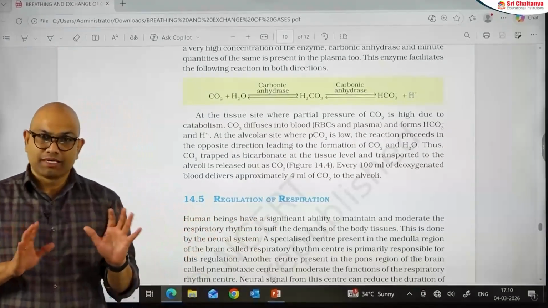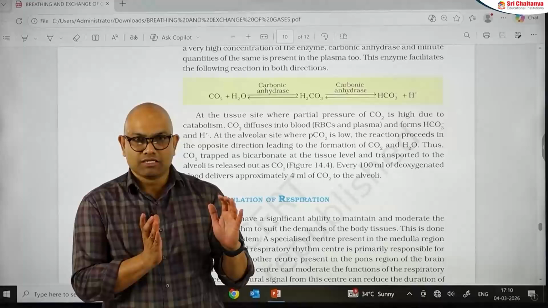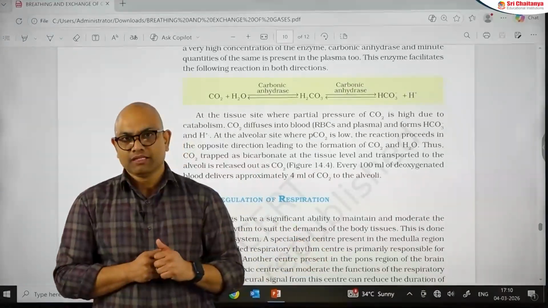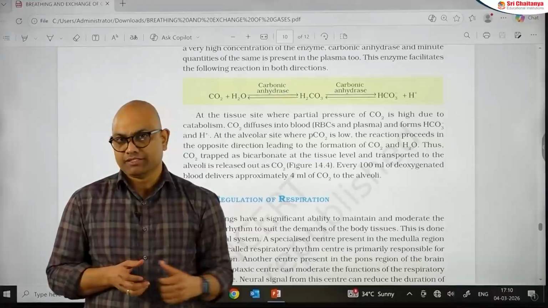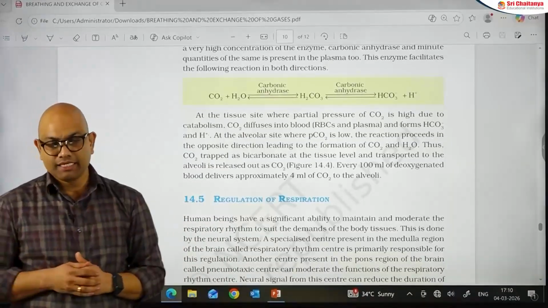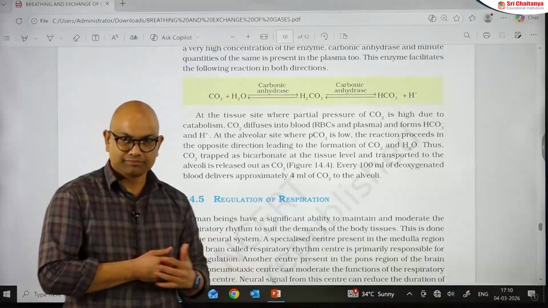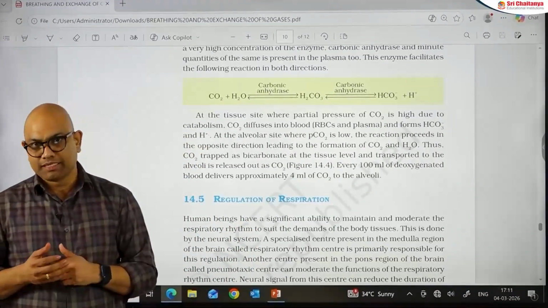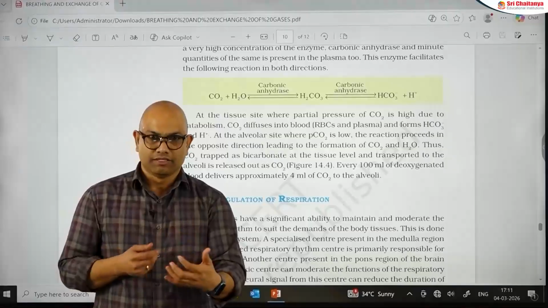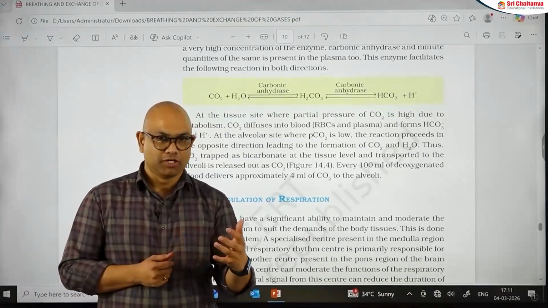Again, I just want to summarize the percentages. The percentage of oxygen transported in dissolved state is 3% by plasma, and in oxyhemoglobin state is 97% by the RBC. When it comes to carbon dioxide, 7% is transported in dissolved state by plasma. 20 to 25% of the carbon dioxide is transported by the RBC, that means with the help of hemoglobin as carbaminohemoglobin.